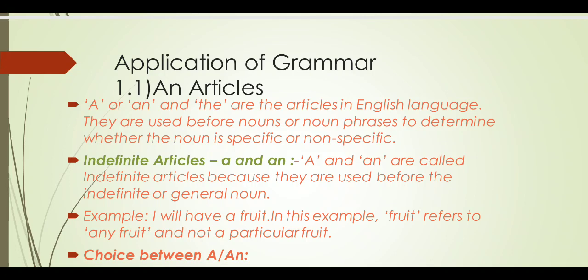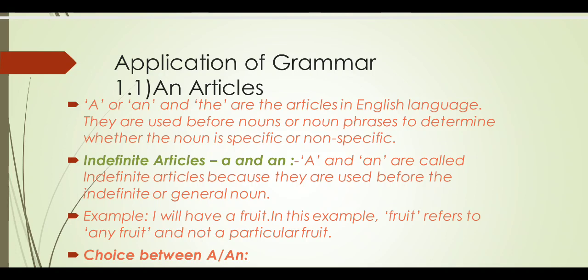Here we have a definition. First of all, there is a, not a as the alphabet. A, it is the article. A or an and the. These are the three articles in the English language. They are used before a noun or noun phrases to determine whether the noun is specific or non-specific.